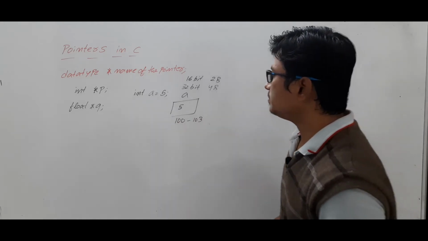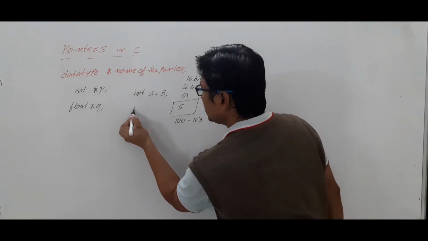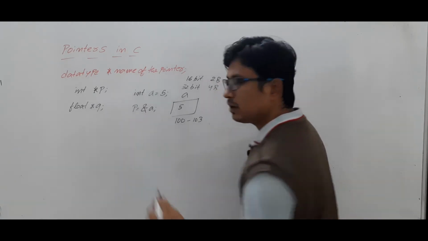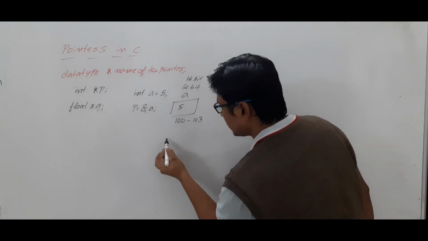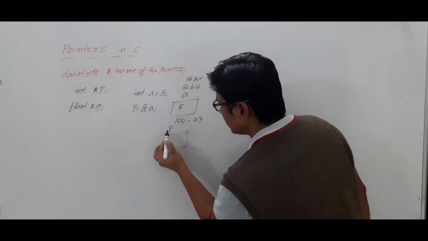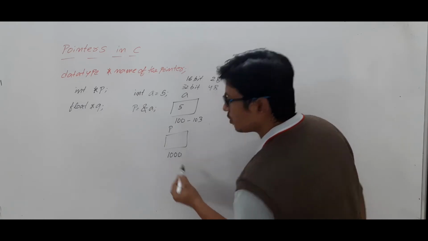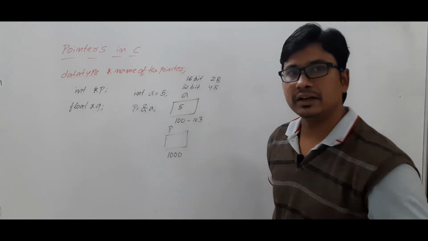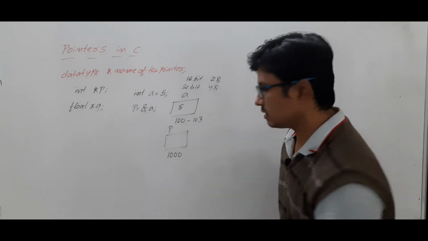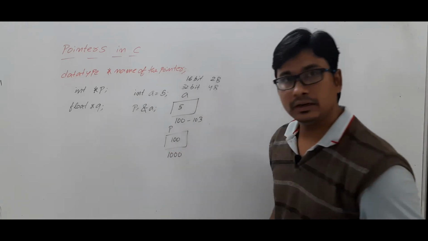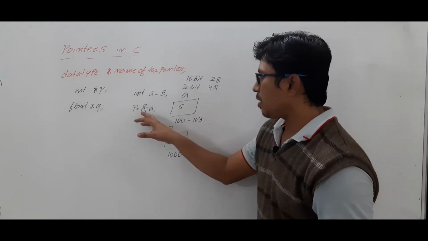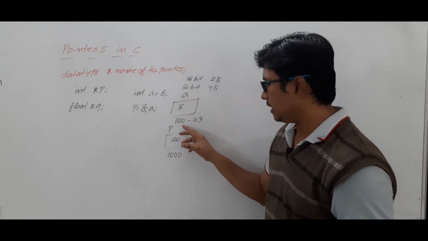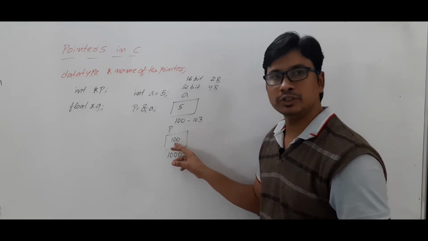So now I want to initialize this pointer variable p with the address of the variable a. Now you know that when we declare this variable p, which is a pointer, it is also somewhere in memory, let's take the 1000th byte memory location. Then you are assigning the address of the variable a. What is the address? 100. So 100 will be stored here. I hope you have understood. You specify ampersand a, which is nothing but the starting address of the variable a, 100, and that 100 will be stored here.